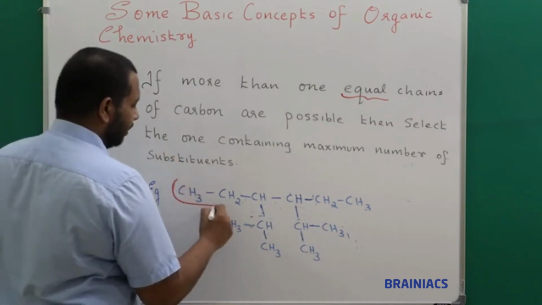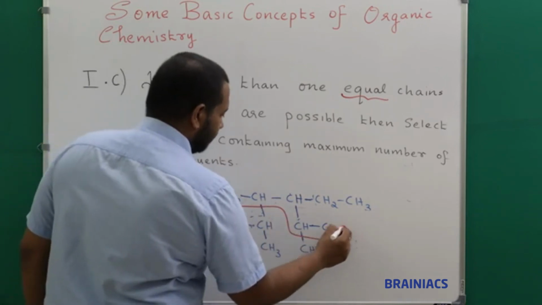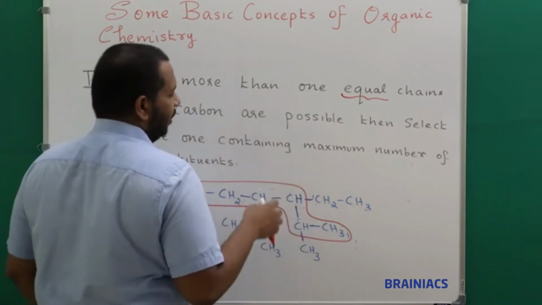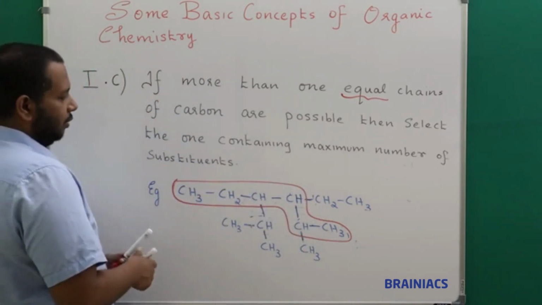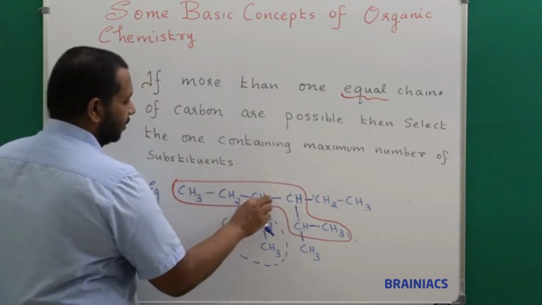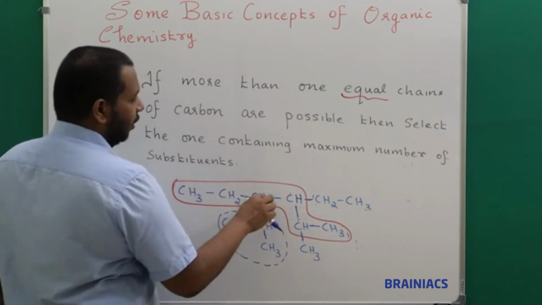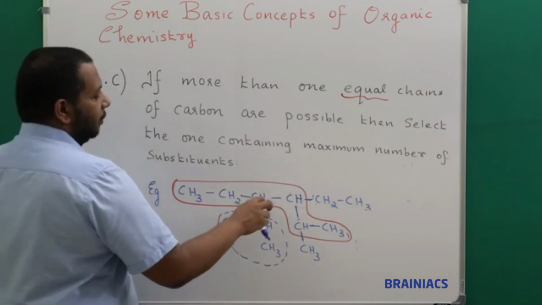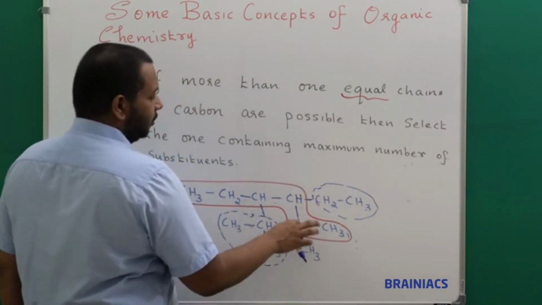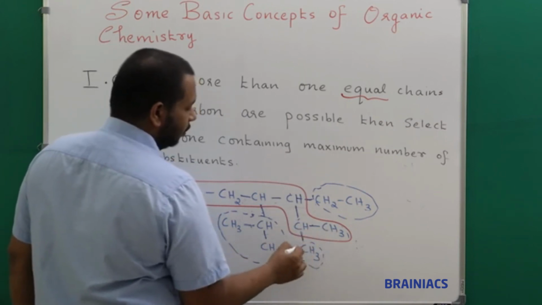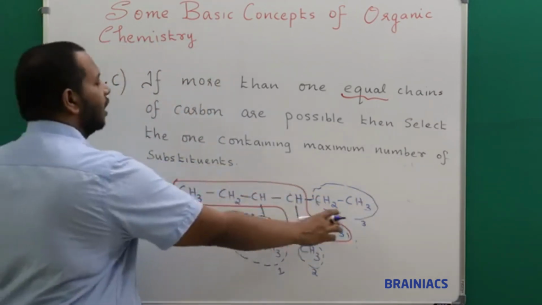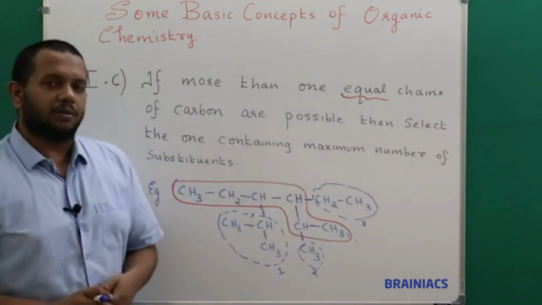We have seen this earlier. Something like this. Now if you see here 1, 2, 3, 4, 5, 6. Tell me how many substituents are here. If I am going here CH, this is my first substituent. 1H is replaced by this big group, and coming here also 1H is replaced by this big group CH2CH3, and coming here also 1H is replaced by CH3 group. So the number of substituents is 3 only, but the parent carbon chain has 6 carbon atoms. So that is the importance.